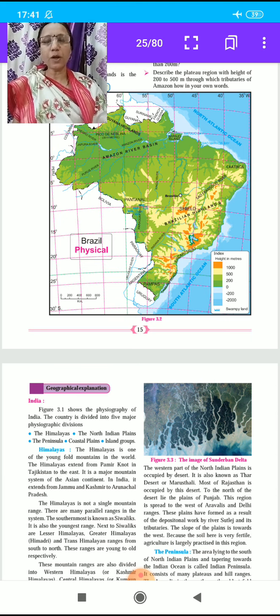Students, the Himalayas are one of the young fold mountains in the world. The Himalayas extend from Pamir north in Tajikistan to the east. It is a major mountain system of the Asian continent. In India, it extends from Jammu and Kashmir to Arunachal Pradesh.